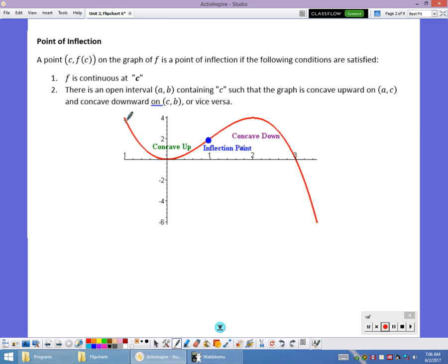So right over here, this would be concave up. The water would stay in the graph. This would be concave down. The water would spill out. Where that concavity changes is called a point of inflection. This is a picture of the original graph. If there's no change in concavity, it's not a point of inflection.